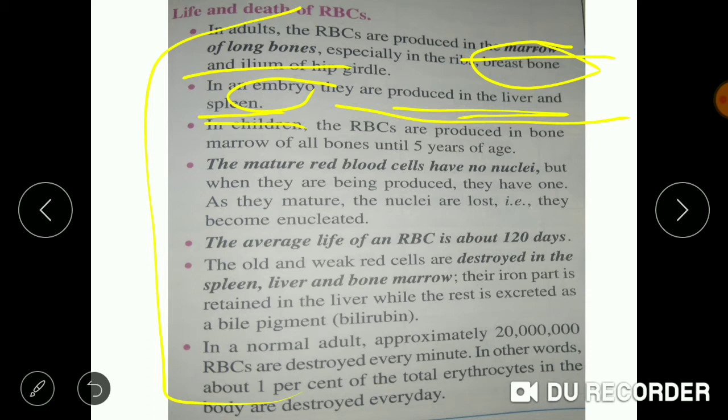While in the case of children, the RBC are again produced in the bone marrow of all the bones until 5 years of age. The mature RBC do not have a nucleus. As they mature, they lose the nucleus and they become enucleated.